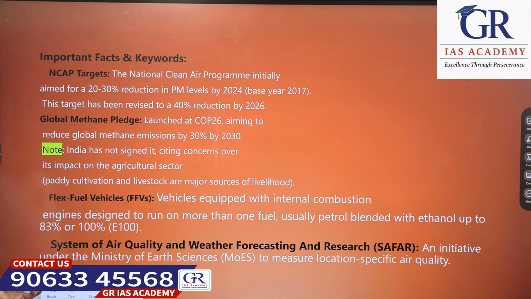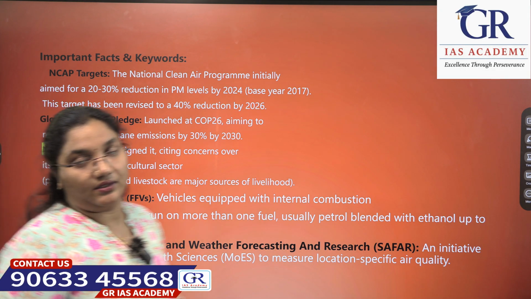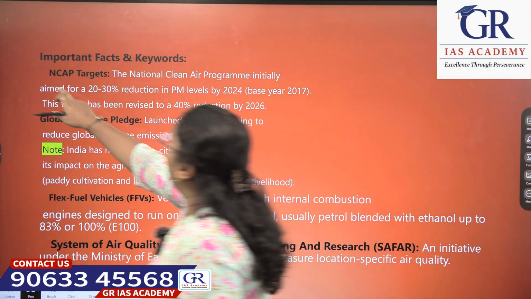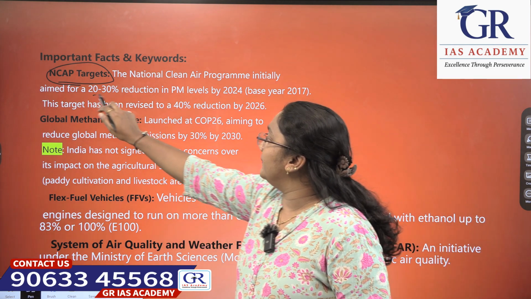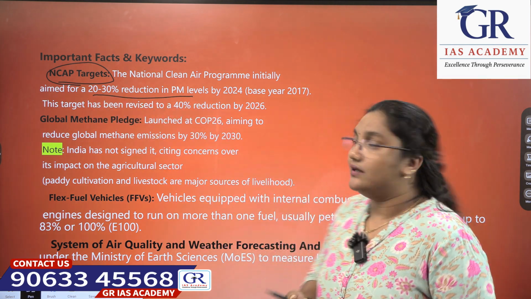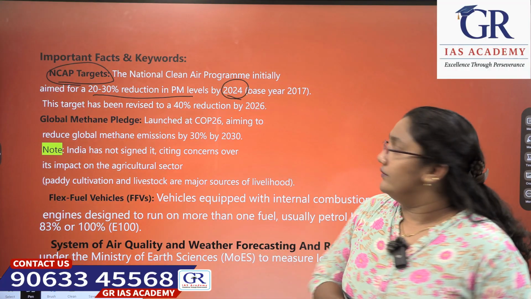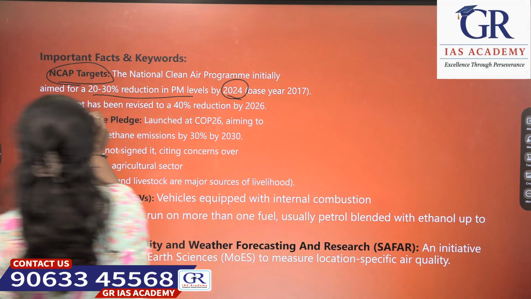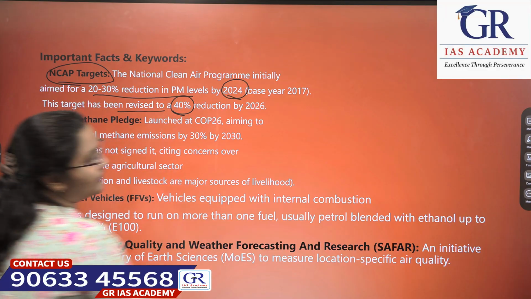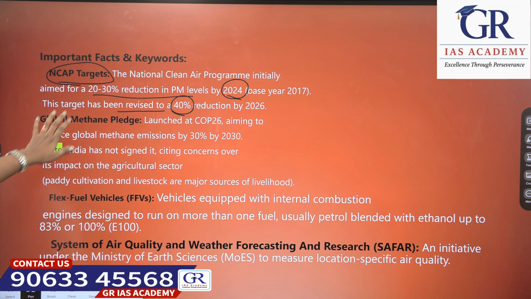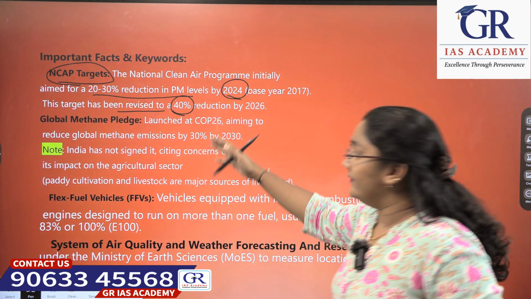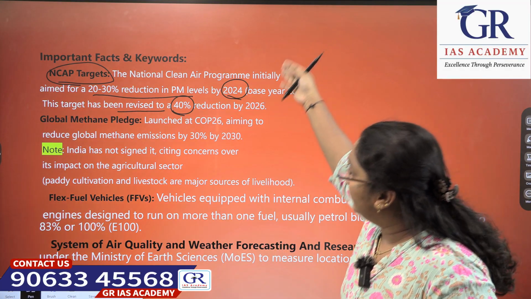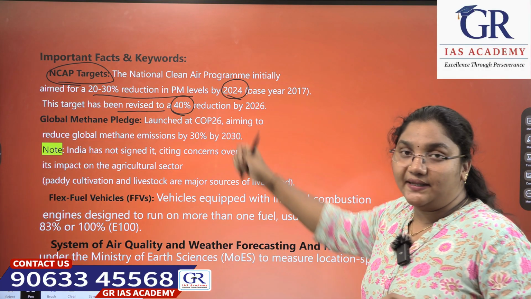Okay, let us see a few important facts and a few keywords also. See, NCAP targets. The National Clean Air Program initially aimed for how much? A 20 to 30% reduction in PM levels by 2024, with the base year of 2017. This target has been revised to a 40% reduction by 2026. Basically, 20 to 30% reduction by 2024, but by 2026 it is revised to a reduction of PM levels of 40%.